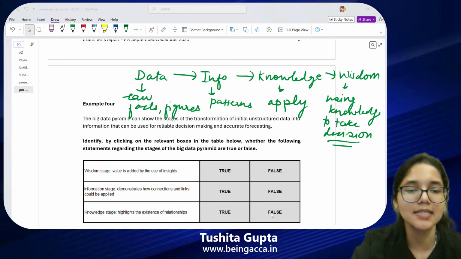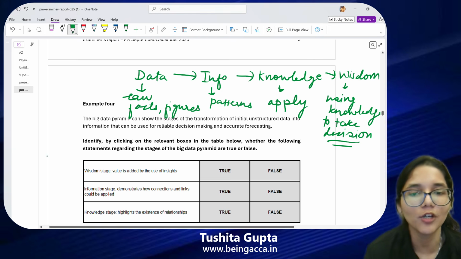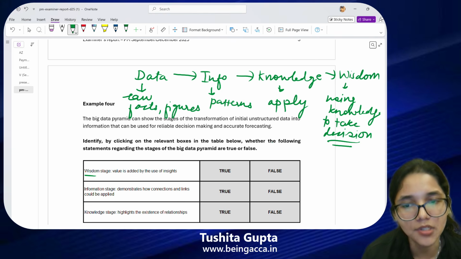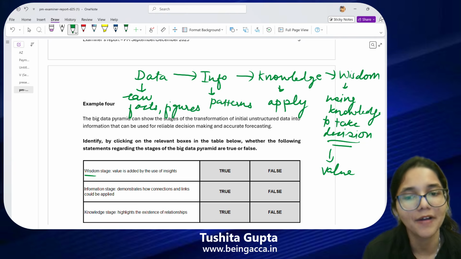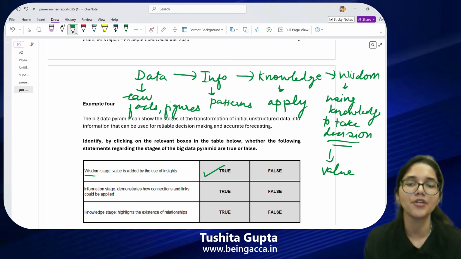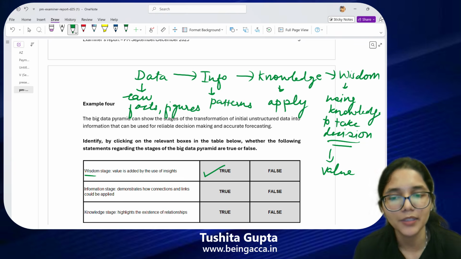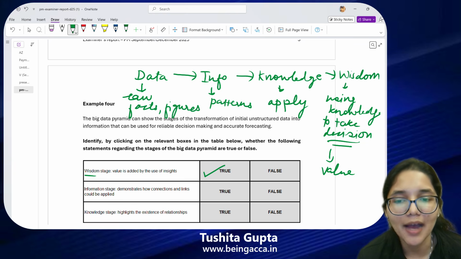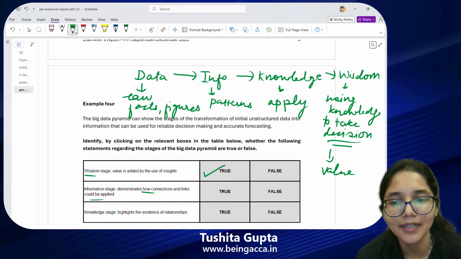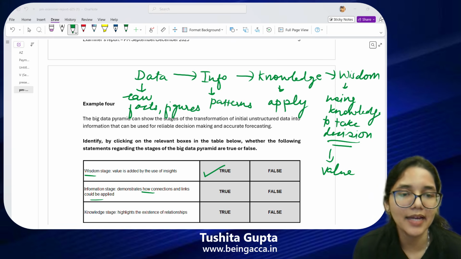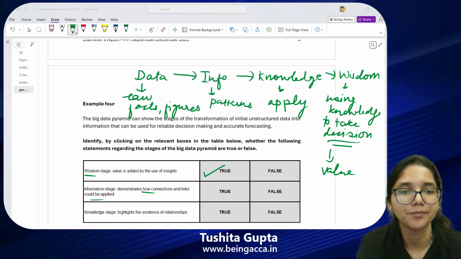Yes, this makes this statement true. This is exactly what I have learned as the definition of wisdom. I try to take decisions, and with the help of those decisions, I try to add value for the company. So this is exactly what I am doing with my wisdom. Then the second statement tells you information stage is where you find out how the connections and the links can be applied. What do you people think? Is the second statement true or false?